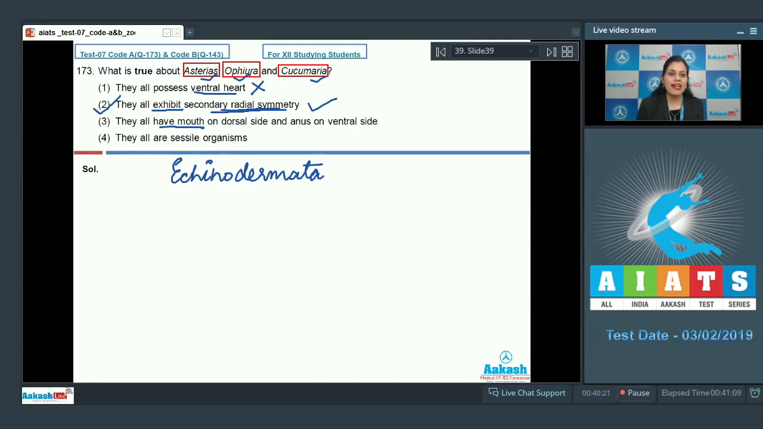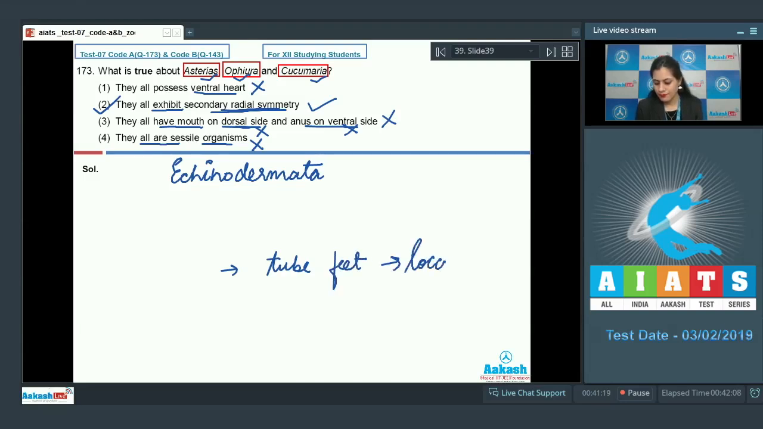The next statement is they all have mouth on dorsal side and anus on ventral side, and as it is an incorrect statement, so this cannot be a correct answer because echinoderms have mouth on their ventral side and anus on their dorsal side. The last statement is they all are sessile organisms, and as it is also an incorrect statement, so this cannot be a correct answer because these organisms exhibit locomotion with the help of tube feet for locomotion. So the correct answer to this question is option number 2. Let's proceed to the next question.